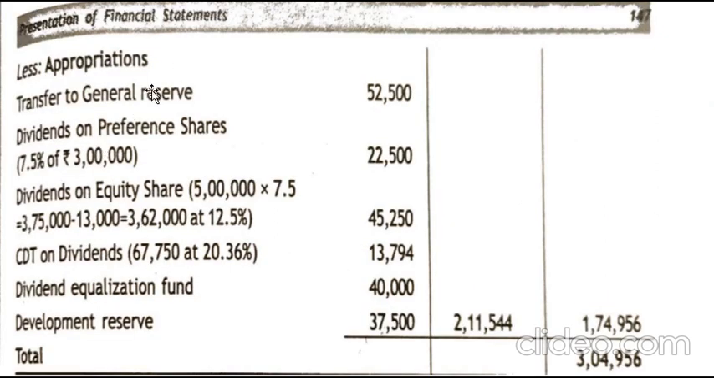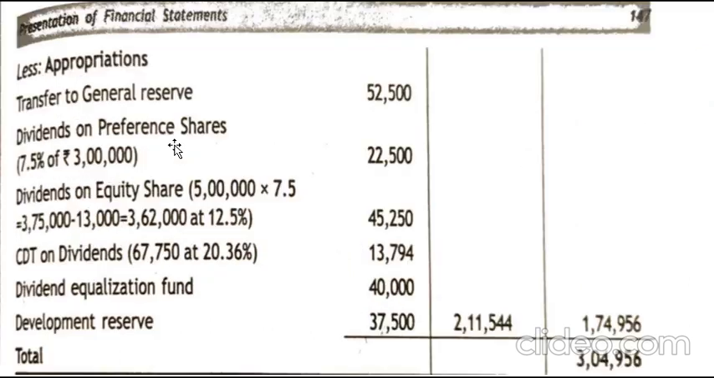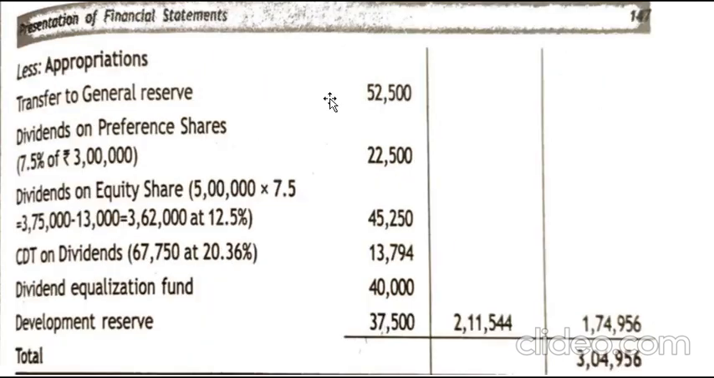So from the profit we have got, which is 3,86,500, less appropriation transferred to general reserves. Last year they transferred 52,500 to general reserves. So here also we will transfer to general reserve 52,500. Then what are the other expenses related to shares? Those will be deducted from this profit.